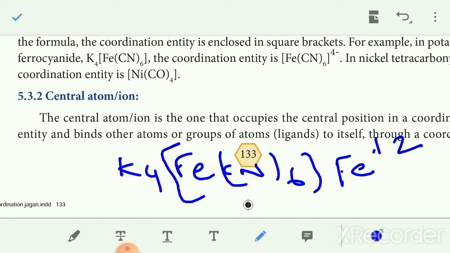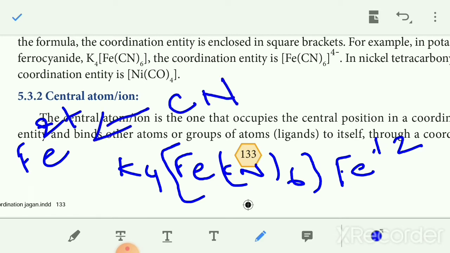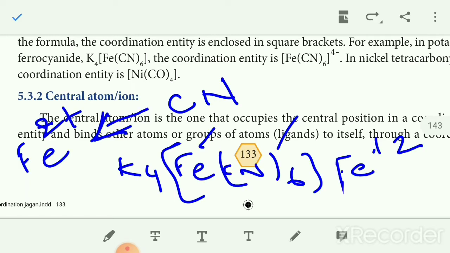The Fe2+ ion accepts electrons from the ligands. So this is the central metal atom, and this is the ligand. The central atom occupies the central position and is bonded by coordinate covalent bonds.